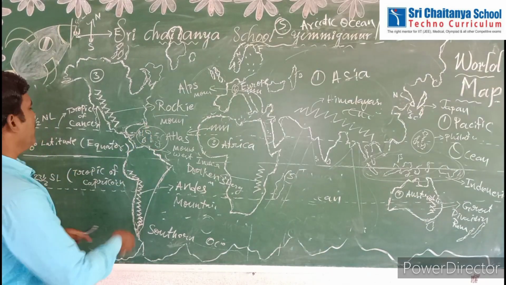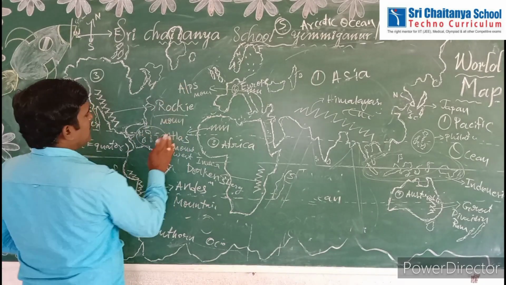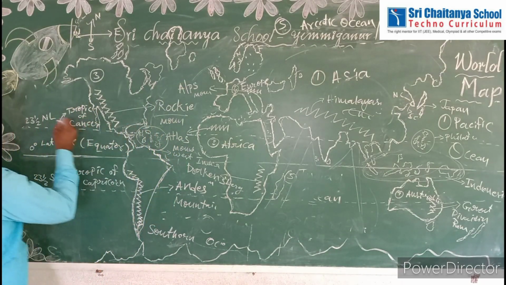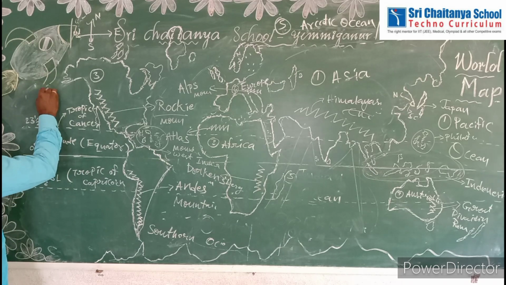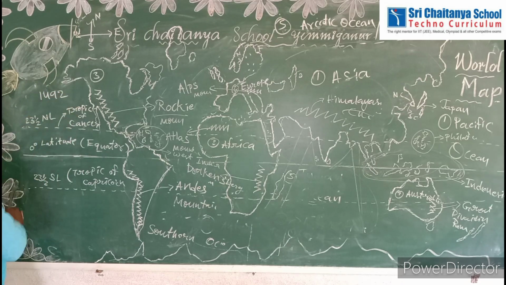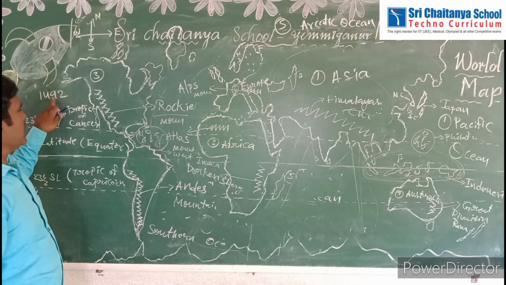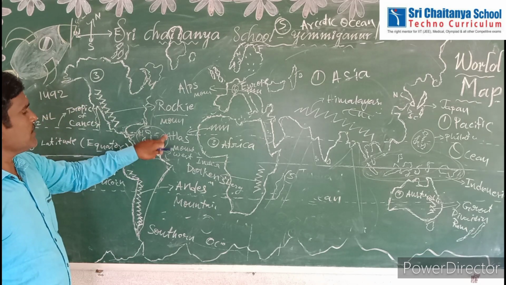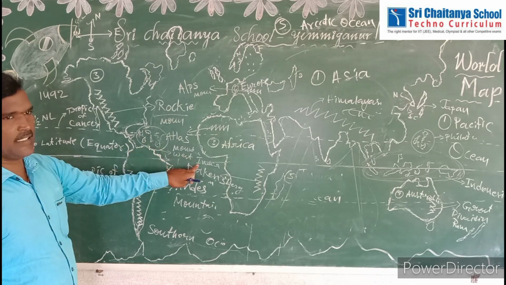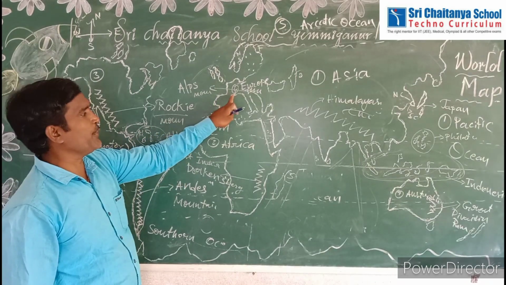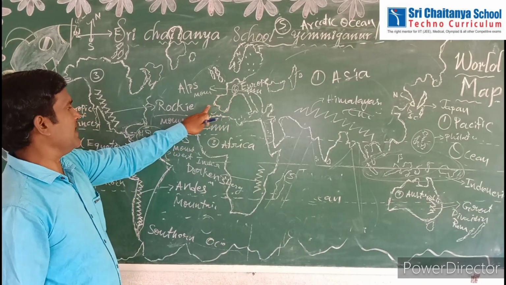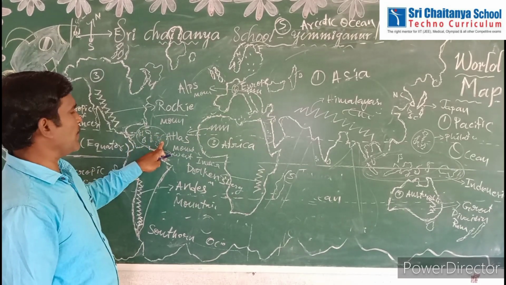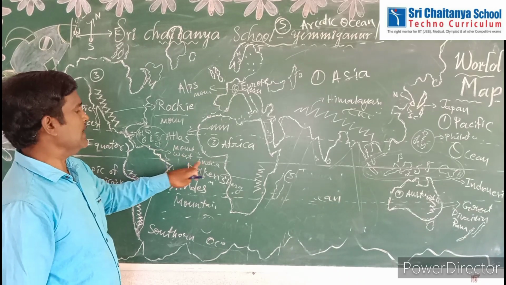Columbus discovered them in 1492. Very important, 1492, Columbus, an Italian traveler. Actually he wanted to find a sea route to India, but by mistake he came to the west side and discovered this group of islands. That's why they got the name West Indies.